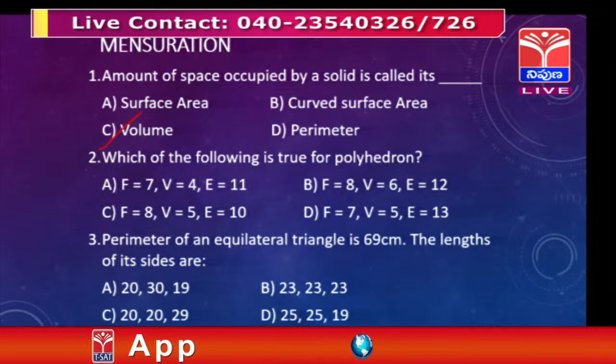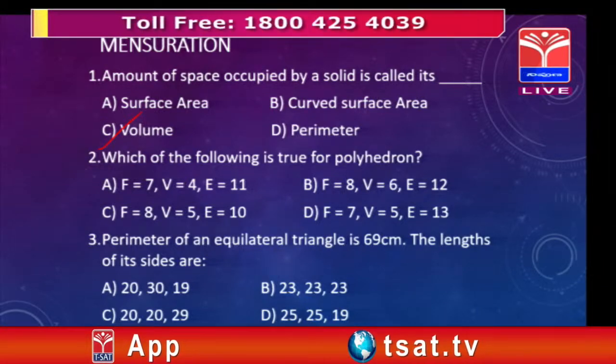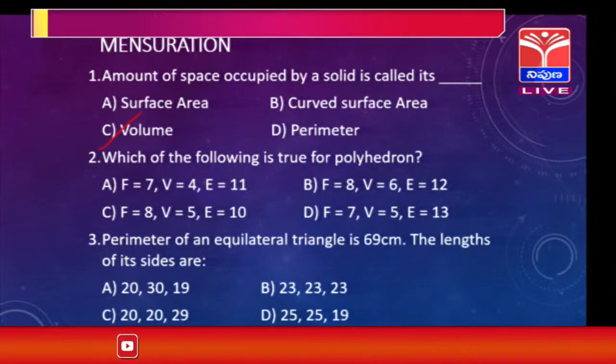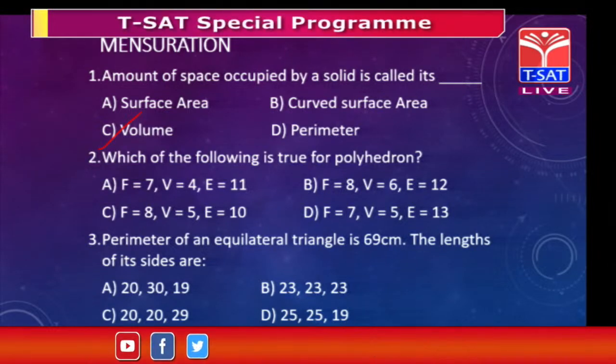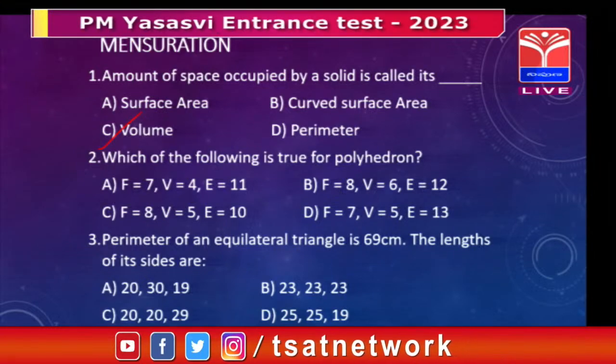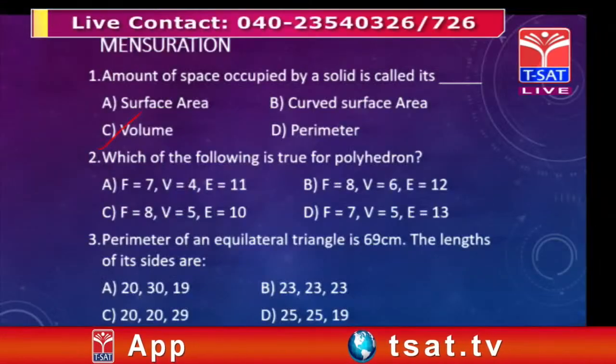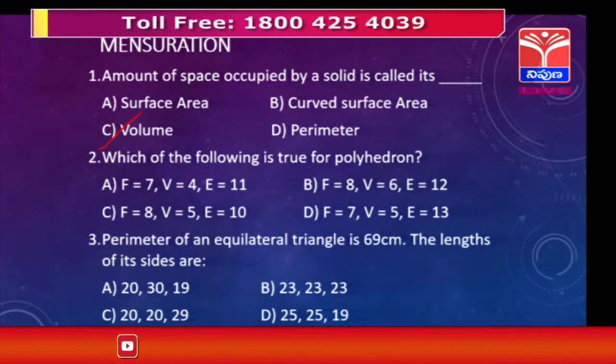And the perimeter of an equilateral triangle is 69. Equilateral triangle means all sides are equal, so you have to divide 69 by 3, three equal parts. That is 23. And see the question, there is no need of calculation either, because among options A, B, C, D, only one option has equal sides showing that it's an equilateral triangle. So without calculation, you can say B is correct.